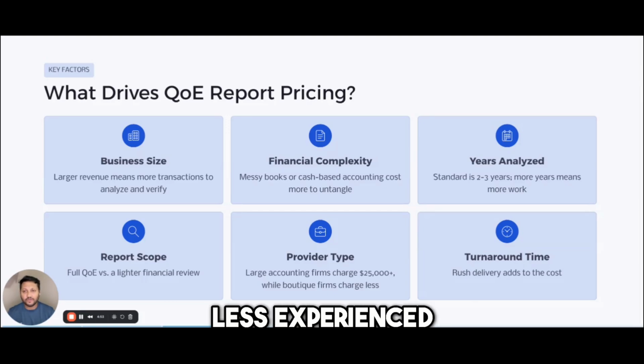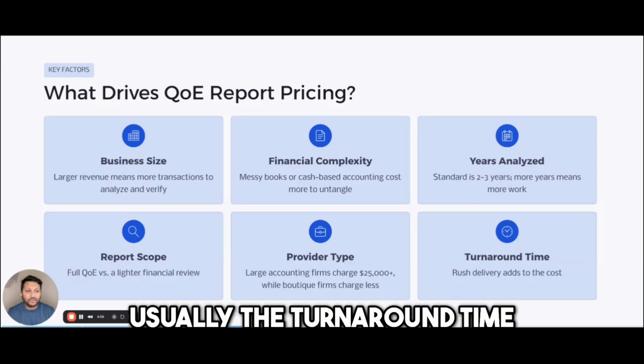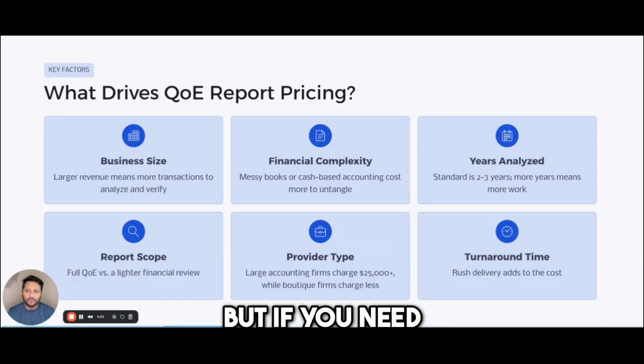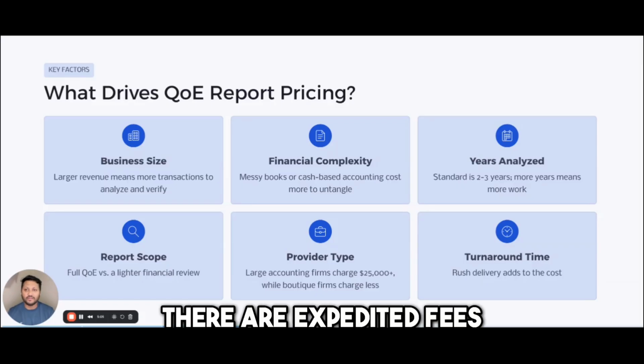That doesn't mean we're less experienced. It just means we don't have a lot of overhead. Turnaround time is very important. Usually the turnaround time is about 3 weeks plus for a QE analysis, but if you need it quicker, there are expedited fees that one would pay.